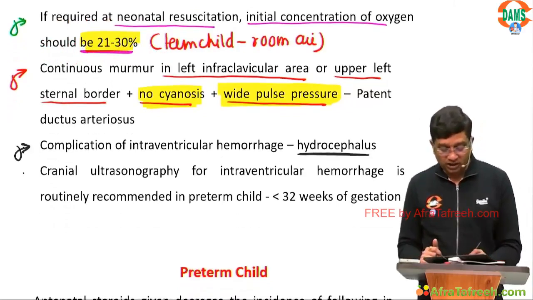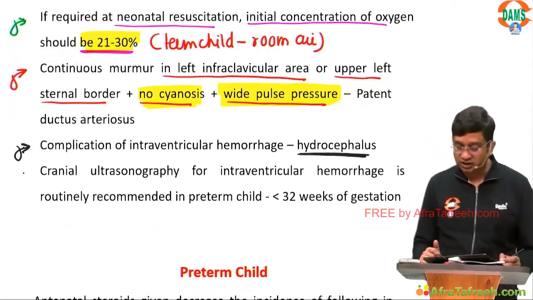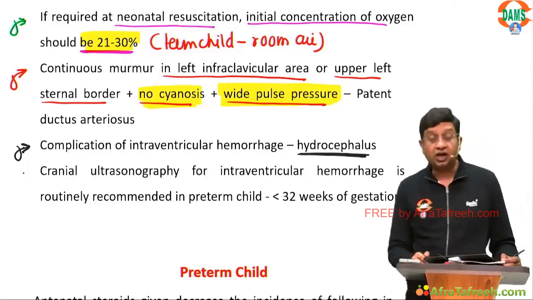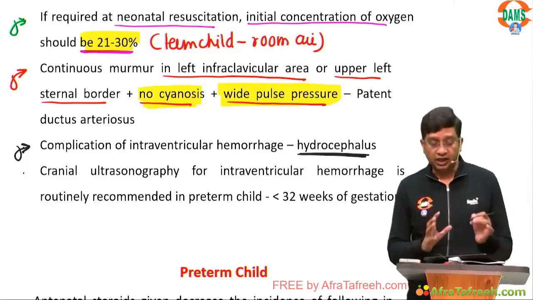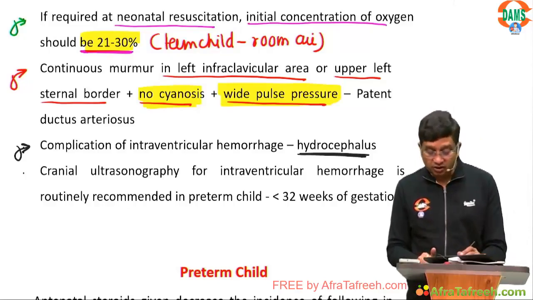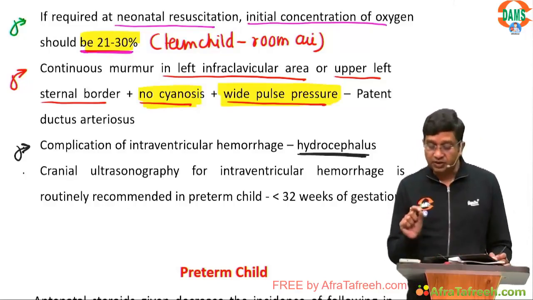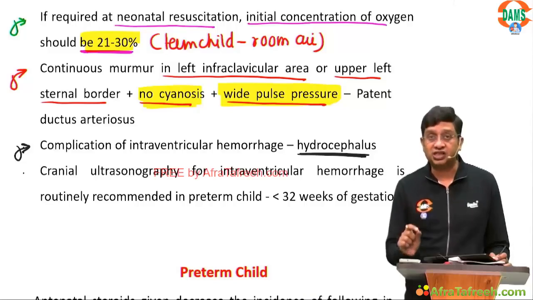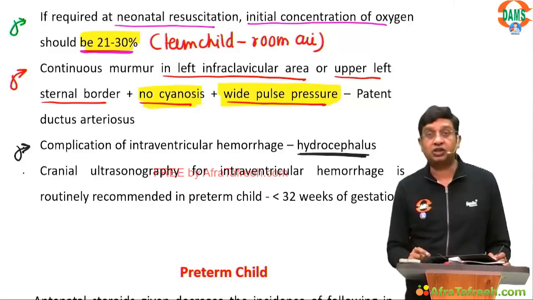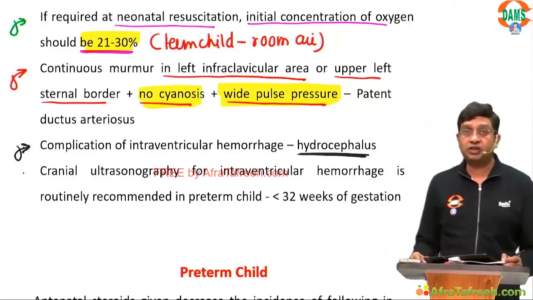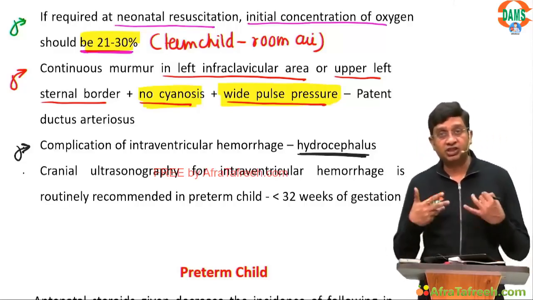The complication of intraventricular hemorrhage is hydrocephalus. Please don't confuse anything: we give 100% oxygen when the child is being given chest compression.